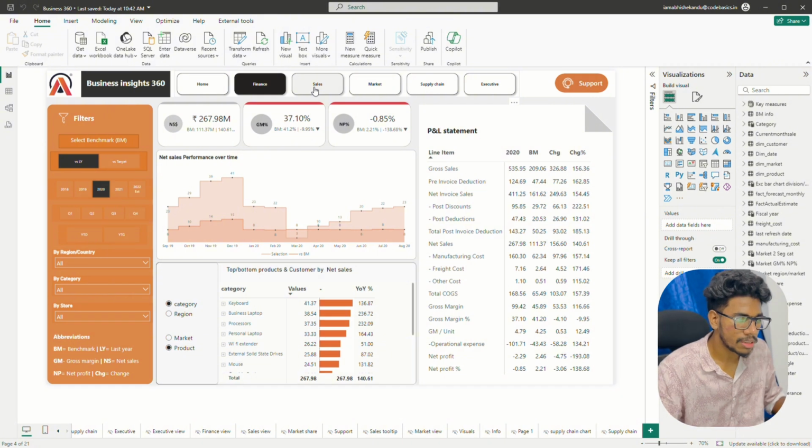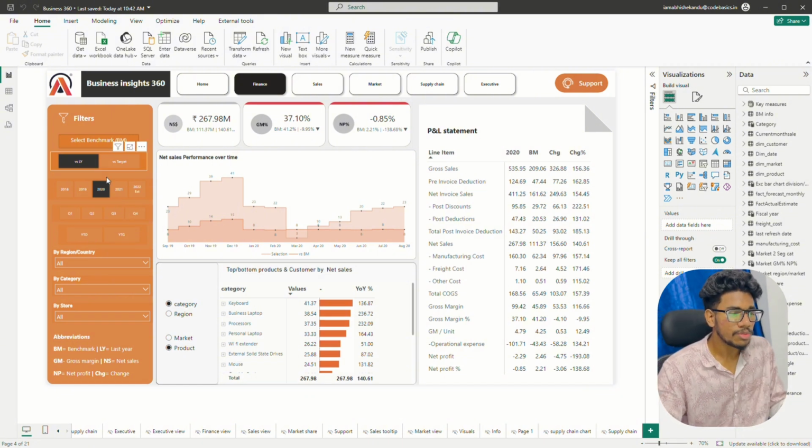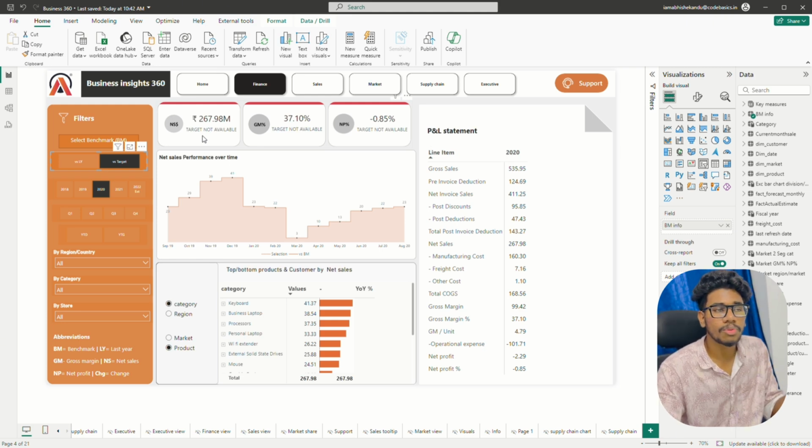By clicking on this button, they can easily navigate. I also added KPI cards here, which are key performance indicators for net sales, gross margin percentage, and net profit percentage, showing the comparison between the selected year and the benchmark. The net sales for 2020 is around 267.98 million, compared with the benchmark for last year, which is around 111.37. If I click target here, the target is not available, since I have target values only for 2022.